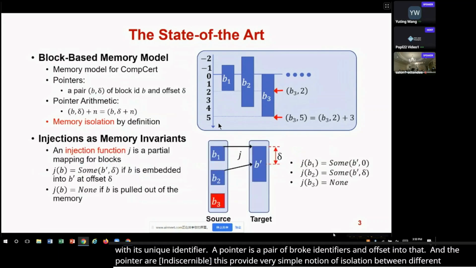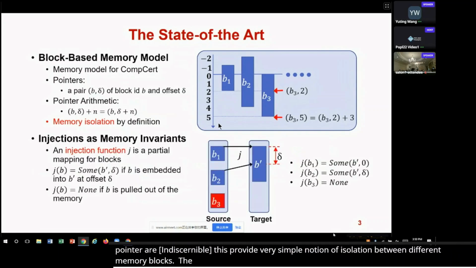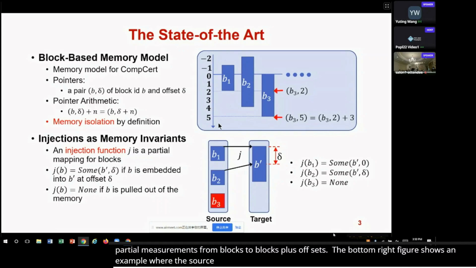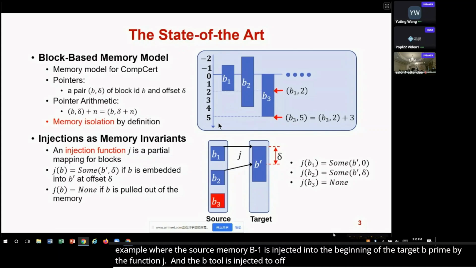The memory invariants are described as injection functions, which are partial mappings from blocks to blocks plus offsets. The bottom right figure shows an example where the source memory block B1 is injected into the beginning of the target block B prime by the function j, and B2 is injected to offset delta in B prime. B3 is dropped by the compilation, so it is injected into nothing.